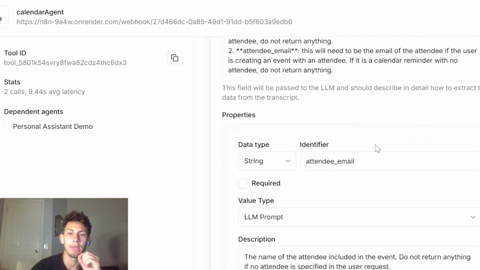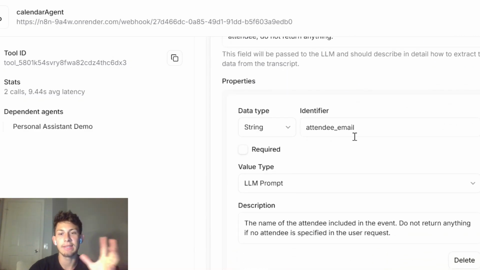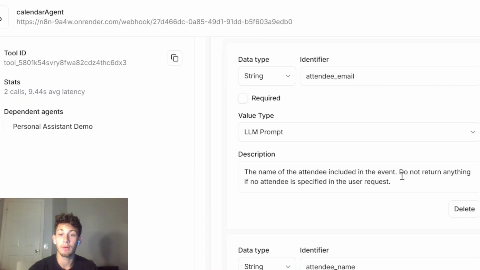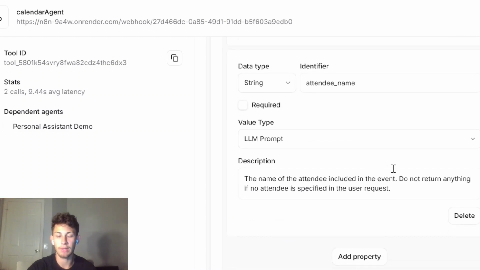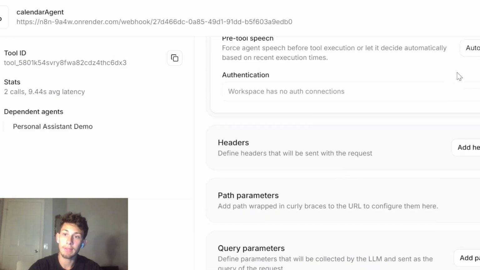And if they say, hey, I want to include Levi in my event, that would be an indication of creating an event with an attendee. So I've set this as not required, but I've said right here, this is the name of the attendee included in the event. So the AI is smart enough to see, oh, they want to include this person in the event. Then I'll add this variable here. But I won't return anything if no attendee is specified in the user request. Same thing with the name. And I think that's it.